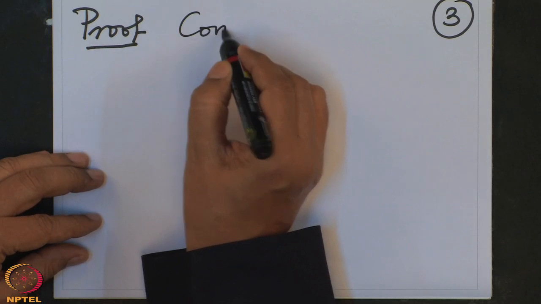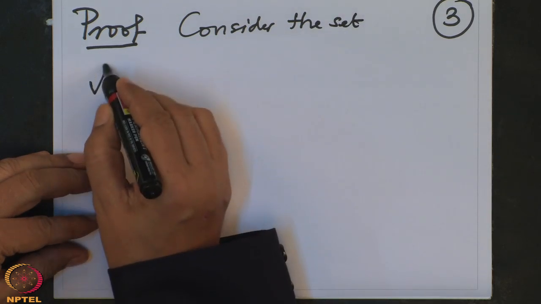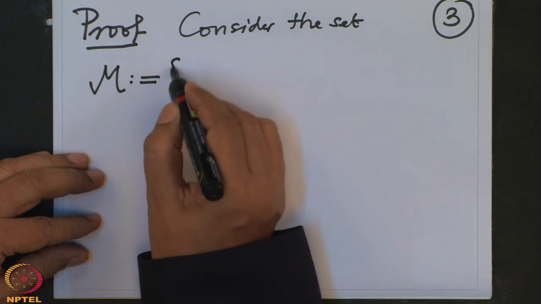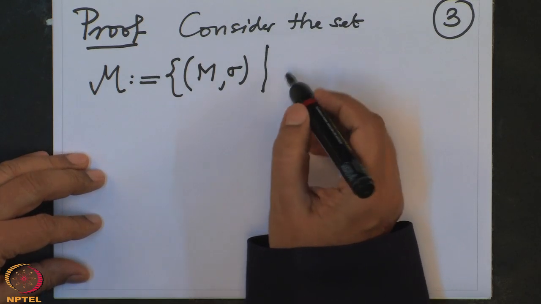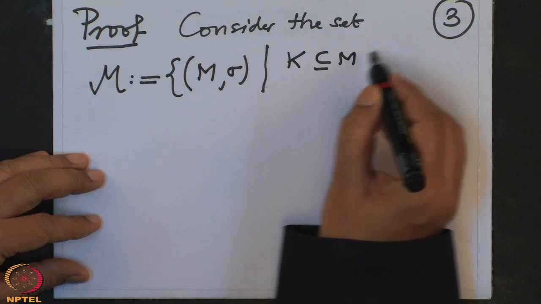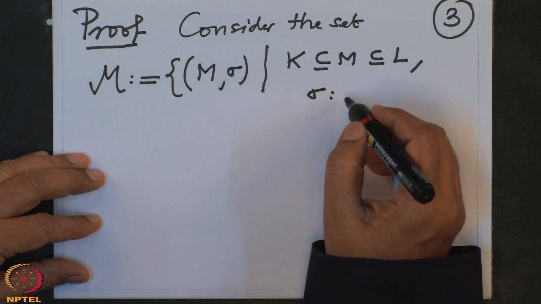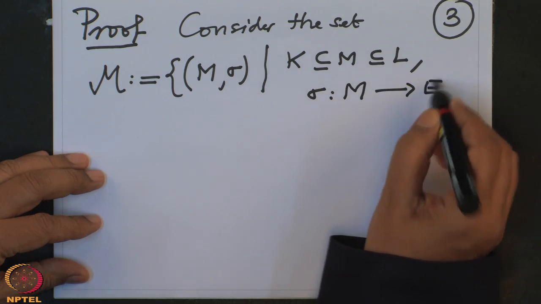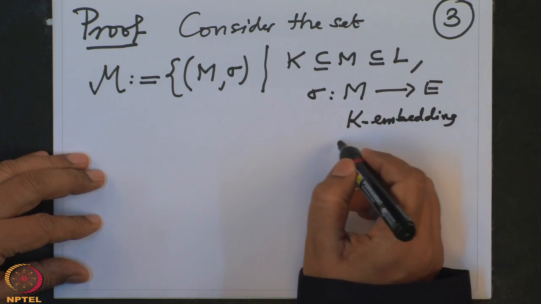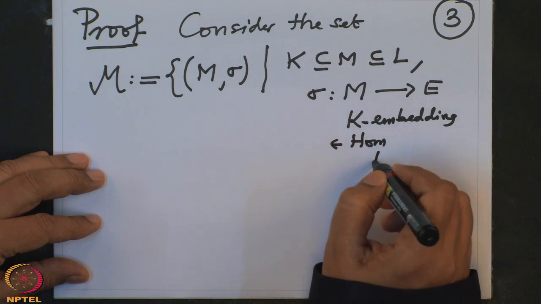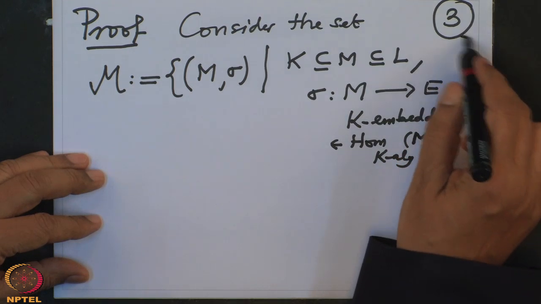So consider the set M. This is the set M of all pairs (M, sigma) such that M is an intermediary field of L and K, and sigma is a K-embedding from M to E. That is, it's an element in Hom_K-alg(M, E). This is our set M.